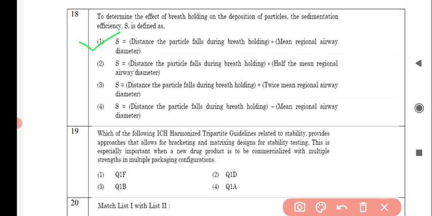Next question is, which of the following ICH harmonized tripartite guidelines related to stability provides approaches that allow for bracketing and matrixing designs for stability testing. This is especially important when a new drug product is to be commercialized with multiple strengths in multiple packaging configurations. And the correct answer for this is option number 2, Q1D.